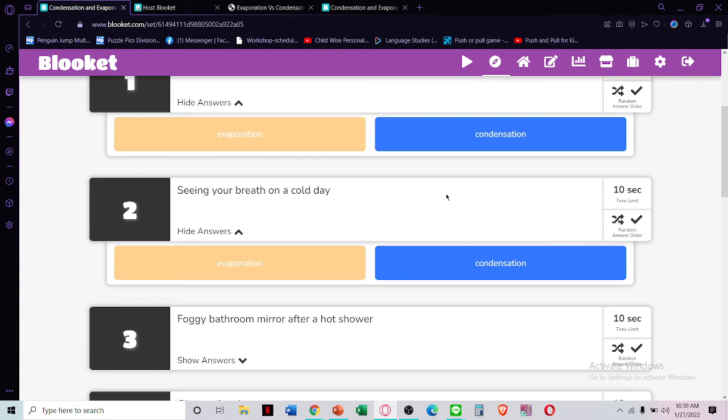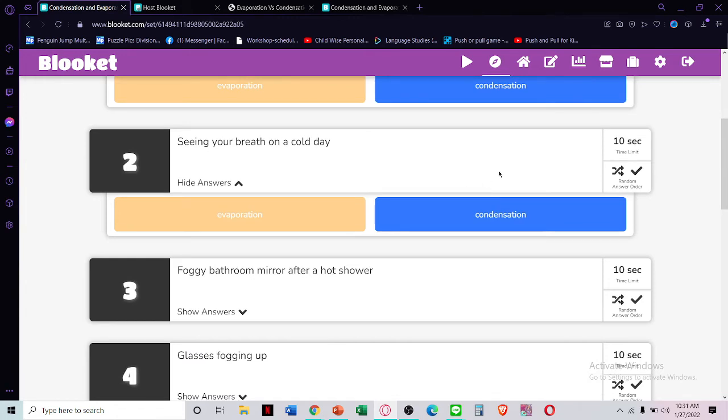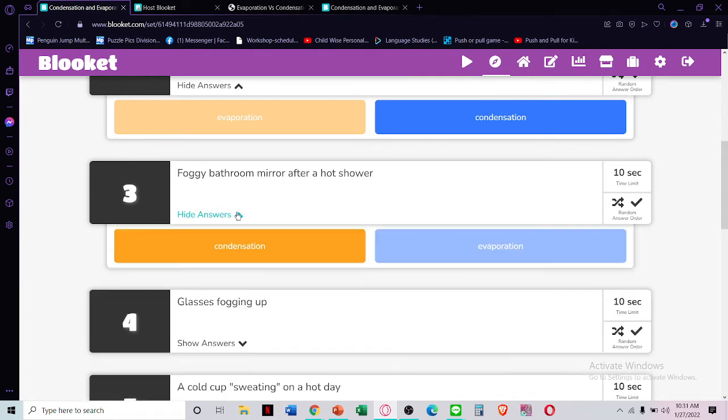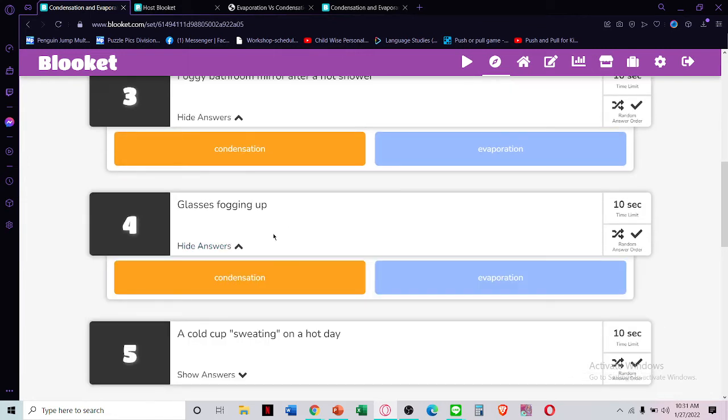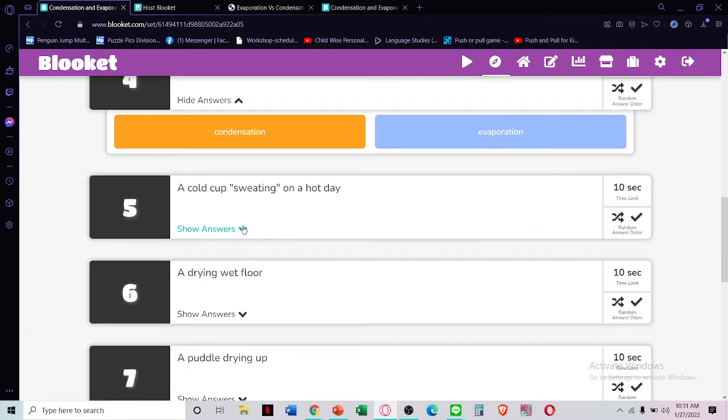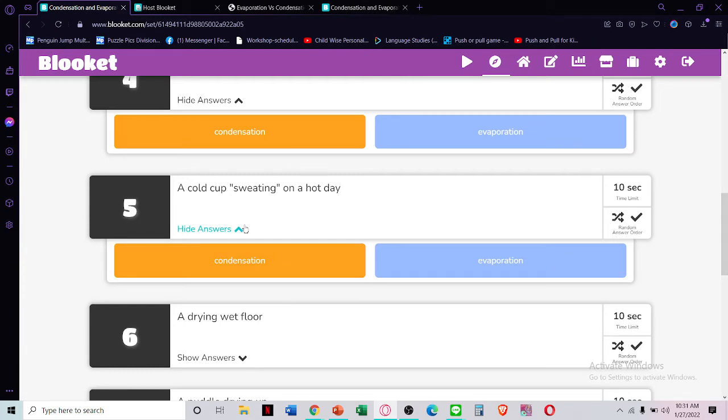Seeing your breath on a cold day. For example, you're in America. It's winter. When you breathe out, you will see there's like smoke coming out of your mouth. That is condensation. Foggy bathroom mirror. The mirror becomes foggy. Condensation. Glasses fogging up. Your eyeglasses become foggy. Condensation. A cold cup. There's water outside the cold cup. Condensation.